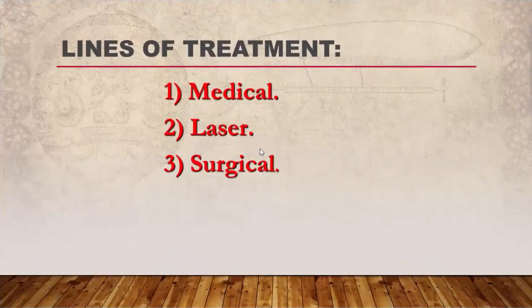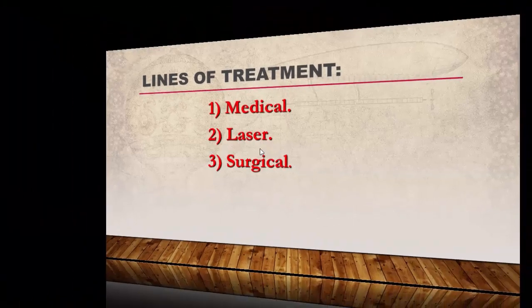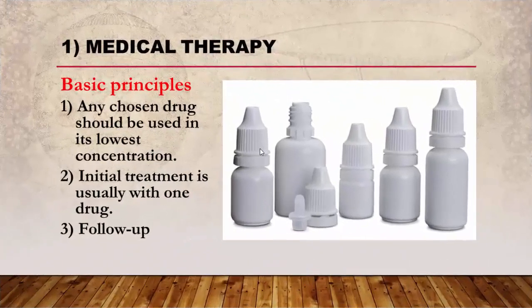Lines of treatment of primary open-angle glaucoma. There are three main lines: medical, laser treatment, and lastly surgical treatment. Medical therapy, basic principles, which include topical eye drops. Any chosen drug should be used in its lowest concentration. Initial treatment is usually with one drug, and then we can add another drug later on if we need. And lastly, follow-up is mandatory for these patients.